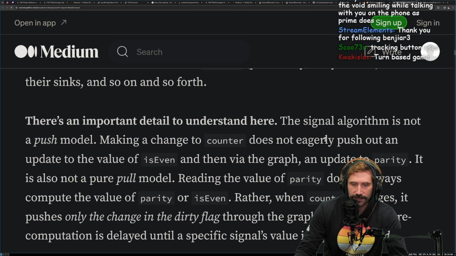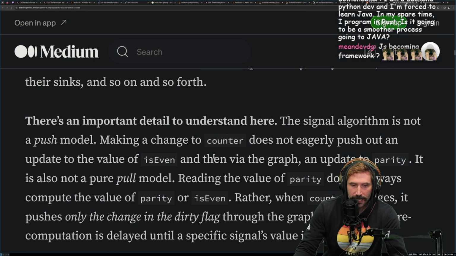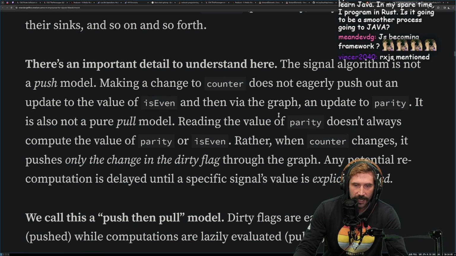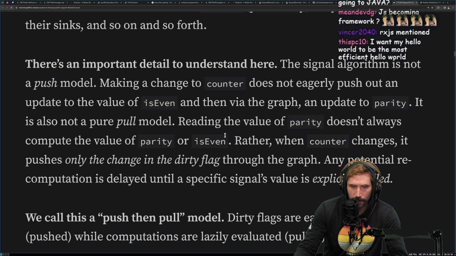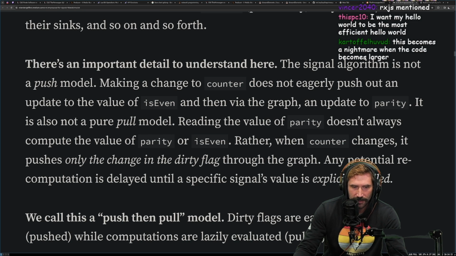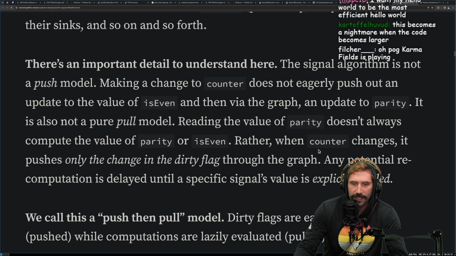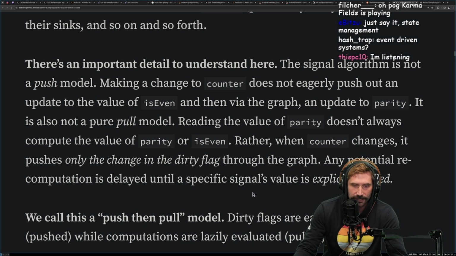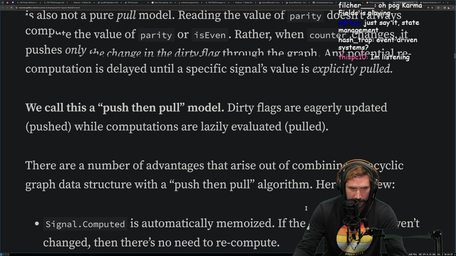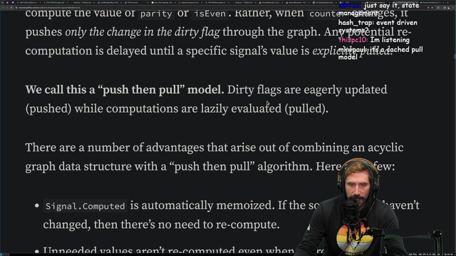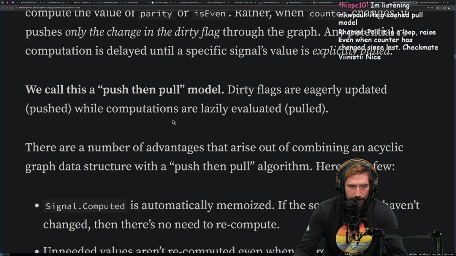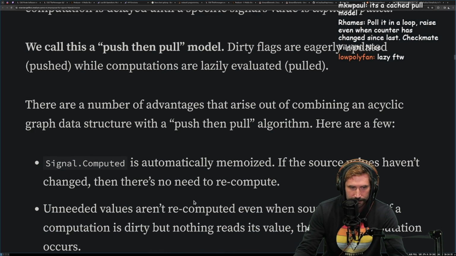Anyways, there's an important detail to understand here: the signal algorithm is not a push model. Making changes to the counter does not eagerly push out an update to is even. Yes, it's a pull model. And then via the graph, an update to parity. It is also not a pure pull model. Reading the value of parity doesn't always compute the value of parity or is even. Rather, when counter changes, it pushes only the change in dirty flags through the graph. Any potential recomputation is delayed until the specific signal's value is explicitly pulled. We call this the push-then-pull model. Dirty flags are eagerly updated, pushed, while computations are lazily evaluated, pulled.